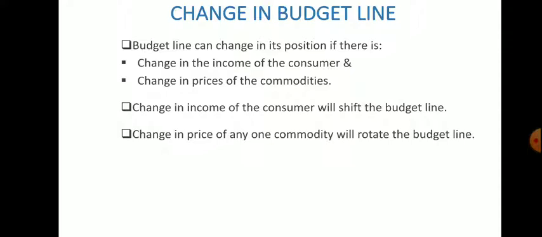Now, what is the difference between shifting and rotating? In case of shifting, the whole budget line will shift parallelly, upwards or rightwards, depending on how income changes, whether it increased or decreased.